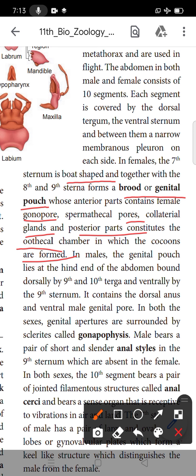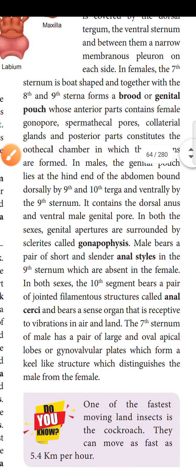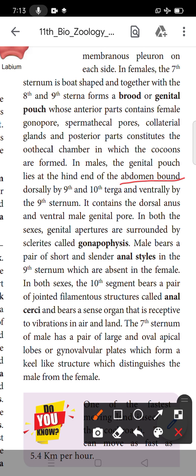The male genital pouch is on the hind end of the abdomen, bounded dorsally by the 9th and 10th terga and ventrally by the 9th sternum. It contains a dorsal anus and a ventral male genital pore.